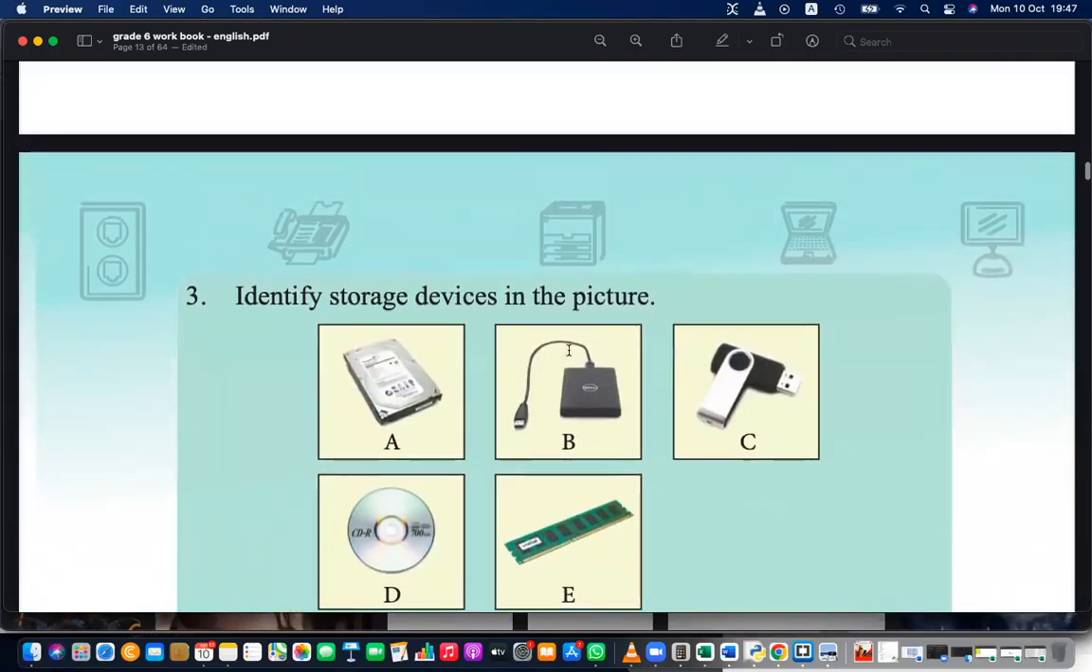Okay, what are the storage devices? Can you name? What is A? What is B, C, D, E? A is? What is A? Hard disk. It is internal hard disk. B? External hard disk. C? Pen drive. D? CD. It's a CD, right? Here it's mentioned as CD.